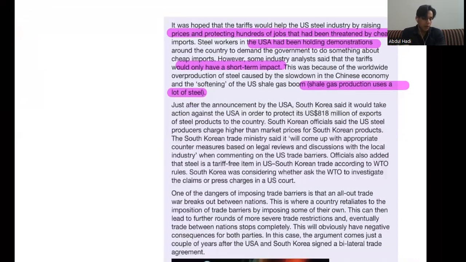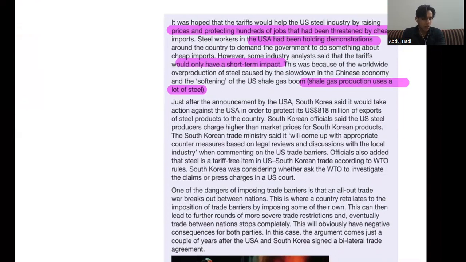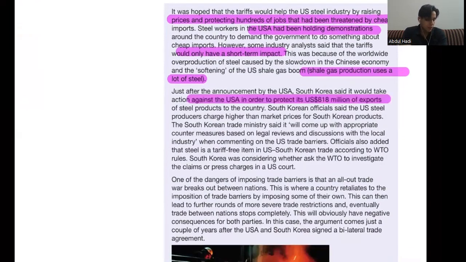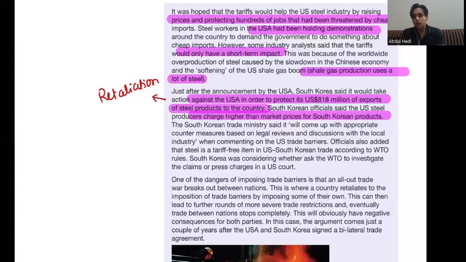Just after announcement by the USA, South Korea said it would take action against USA in order to protect its 818 million of exports of steel products to the country, which clearly tells you about the concept of retaliation. And South Korea is retaliating. South Korean officials said that the US steel producers charge higher than market price for South Korean products. So again, they have their own problems going on with the US. They have increased the price level.